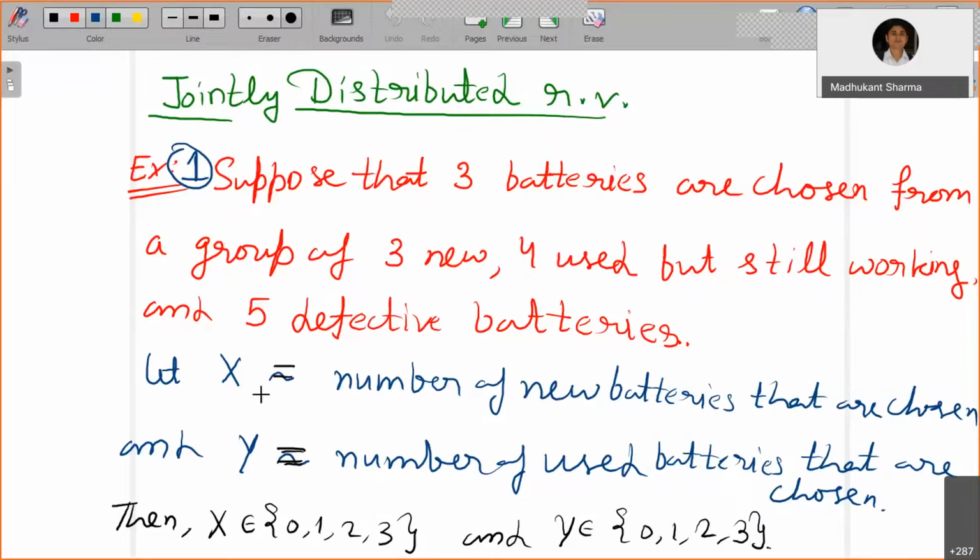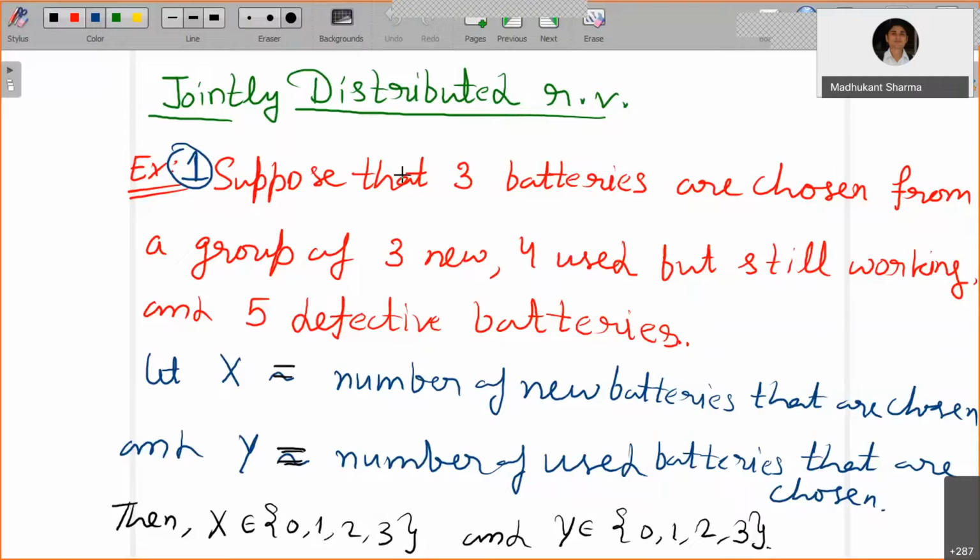Now let X denote the number of new batteries that are chosen, and Y denote the number of used batteries that are chosen. So X denotes the random variable number of new batteries chosen, and Y denotes the number of used batteries chosen.